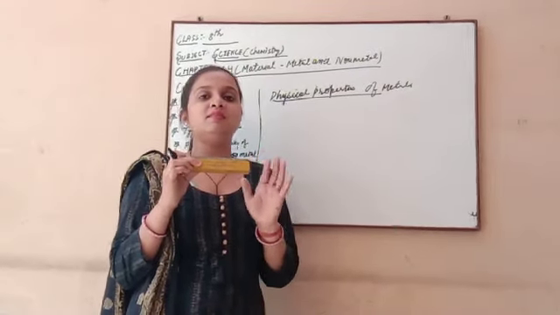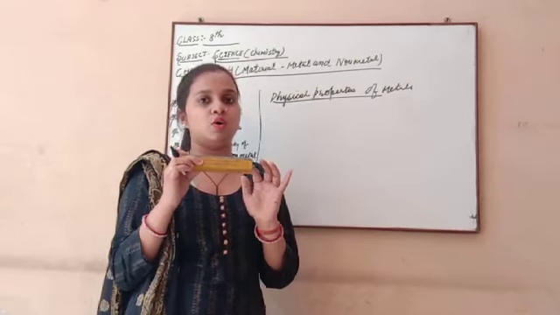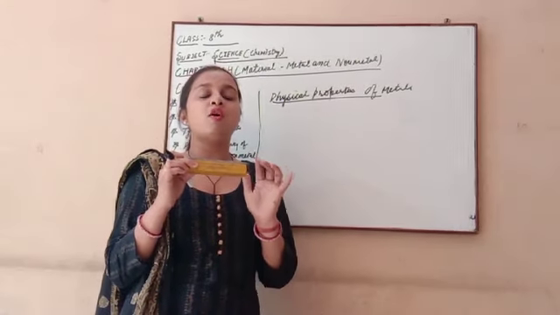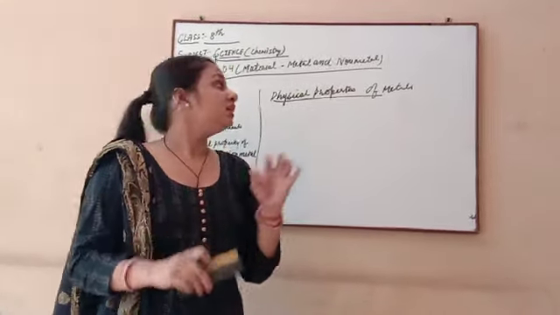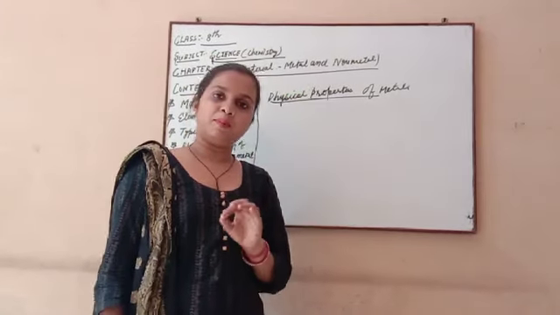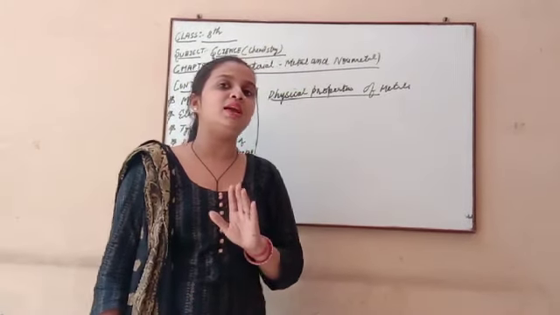So it must be clear to all of you, before starting our concept, what the meaning of physical property is and what the meaning of chemical property is.